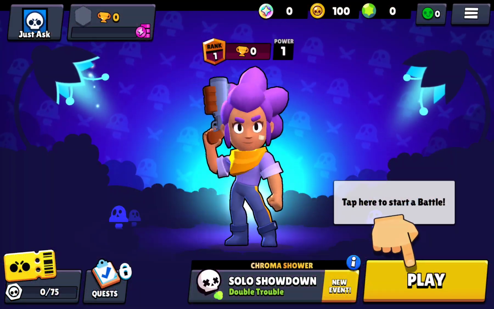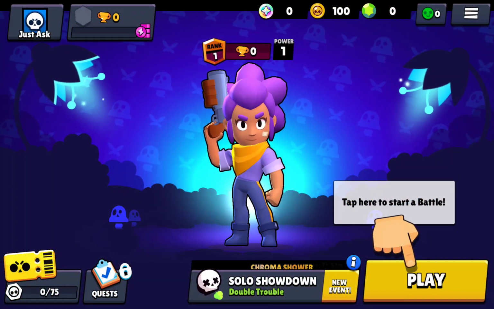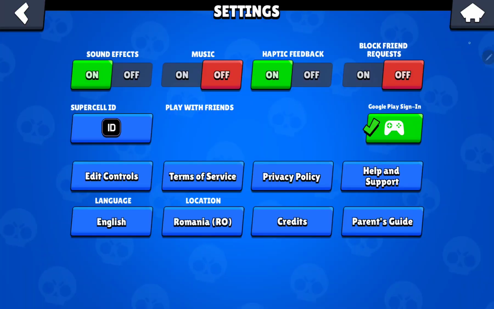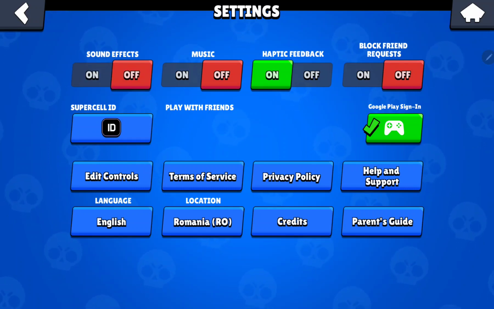Now, click on the three lines at the upper right corner of the screen and go to the settings button. Here you can find the first option, the sound effects, and if you want to turn it off, just click on the off button. And now it is